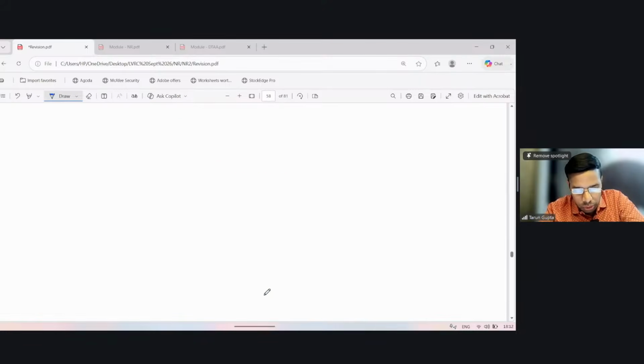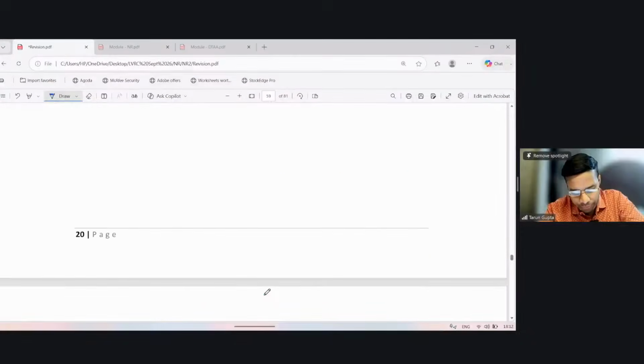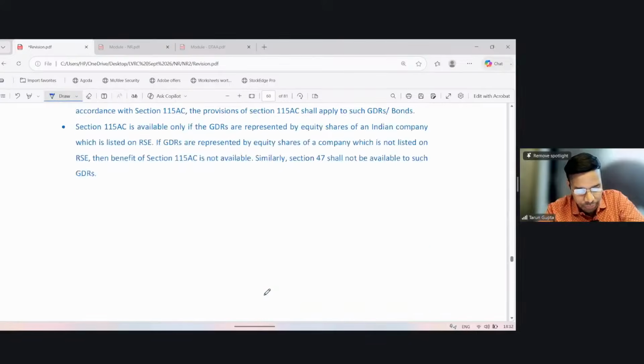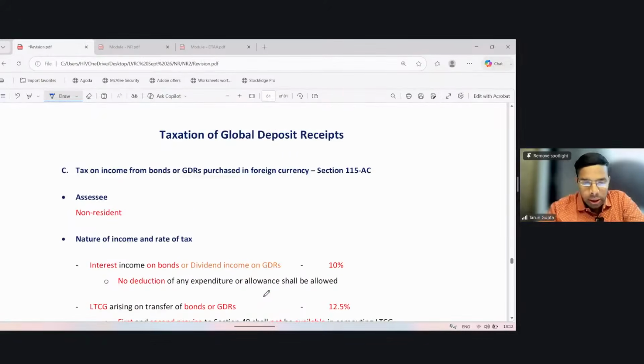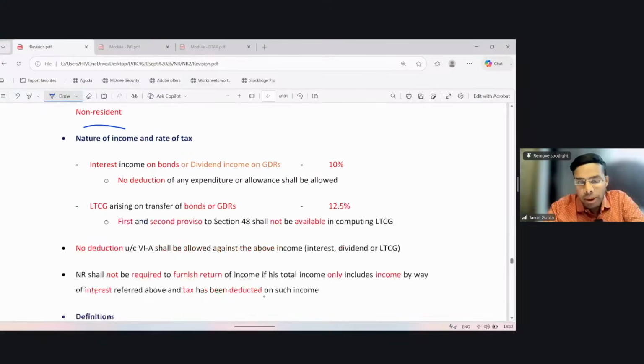Now we are moving to Section 115AC, GDRs, Global Depository Receipts. So 115AC says tax on income from bonds or GDRs purchased in foreign currency. Who is eligible? Only the non-resident. Okay, of course. Nature of income and the tax rates.